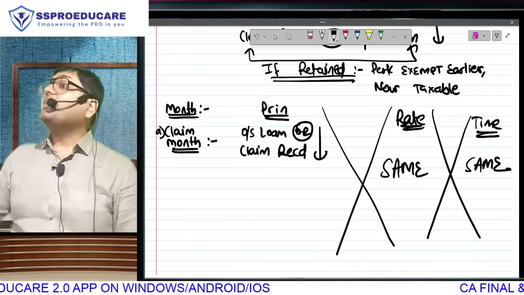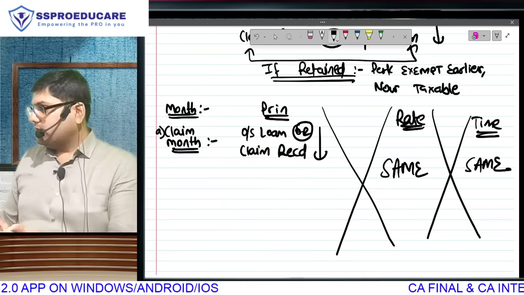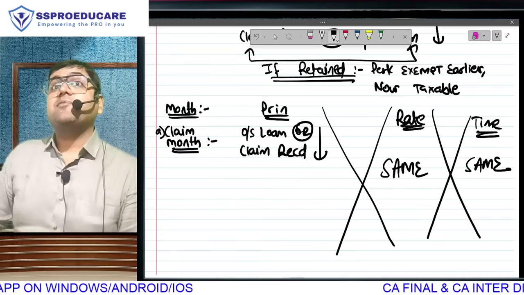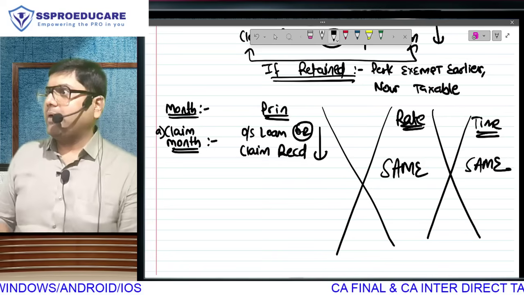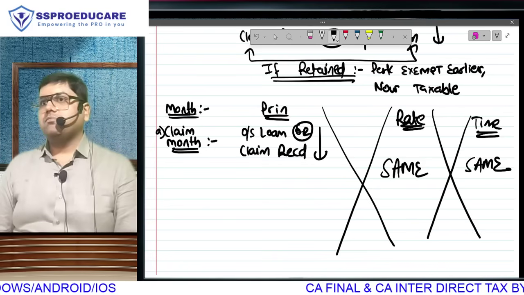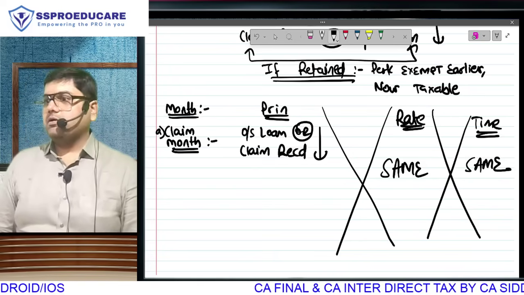250. If I get 350, how much should I repay? 3 lakh, because the remaining I have already paid. And if I don't repay, that means how much am I enjoying? The money that I am wrongfully enjoying will become my principal. Rate and time remain the same. Only the money which I am wrongfully enjoying will become my principal.